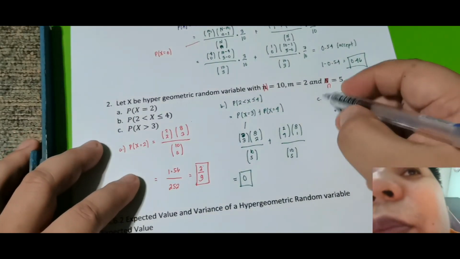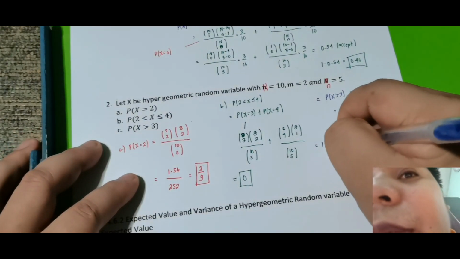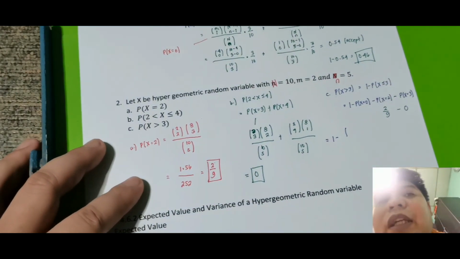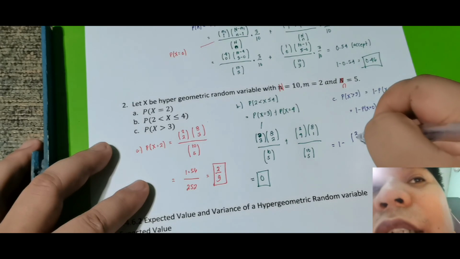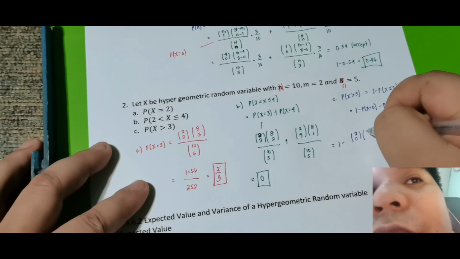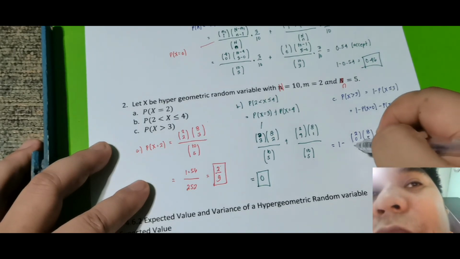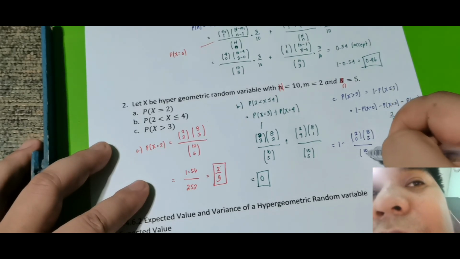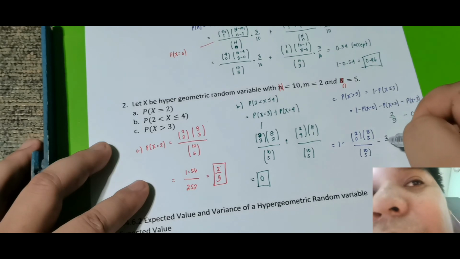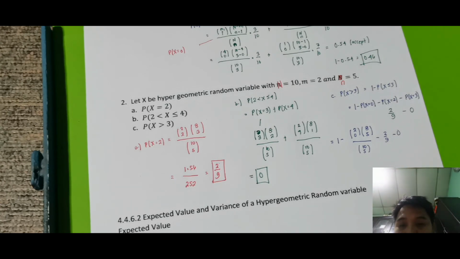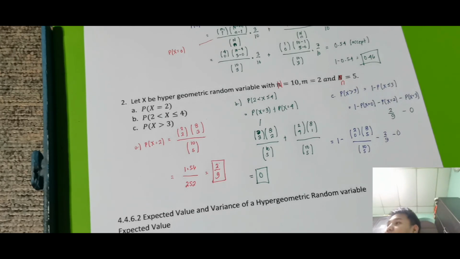Okay, so now ready na tayo compute yan. So, this is just equal sa 1 minus, so, compute natin, no? So, this is just m taken 0. So, this is 2 taken 0. Then, 8 taken 5 kasi n minus i yun. All over 10 taken 5 minus 2 over 9 minus 0. So, compute na lang ni sir yan. So, that is simply, ano ba yan? 2 taken 0. So, ayun, ulit, meron pala tayo isang another convention, no?